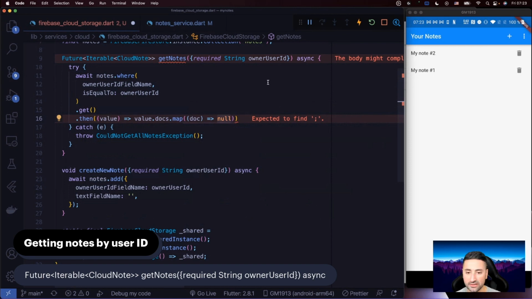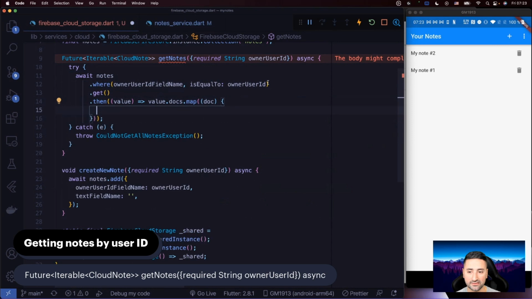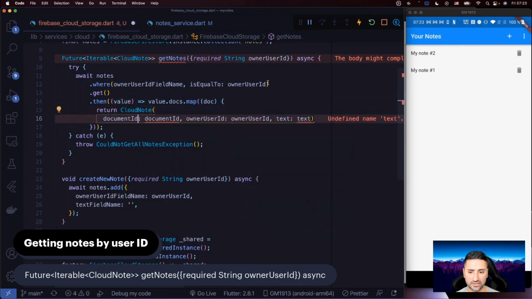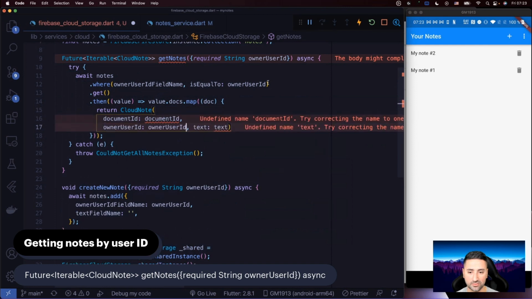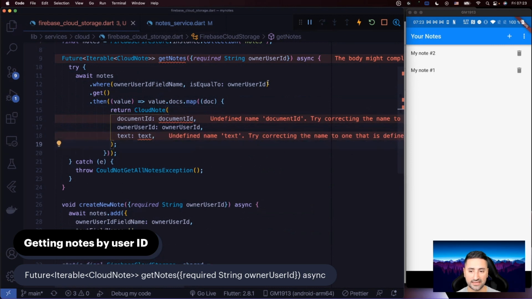So let's go in here and return a CloudNote. We have these three fields: the document ID, owner user ID, and the text. It's our chance to create an instance of our CloudNote right now.